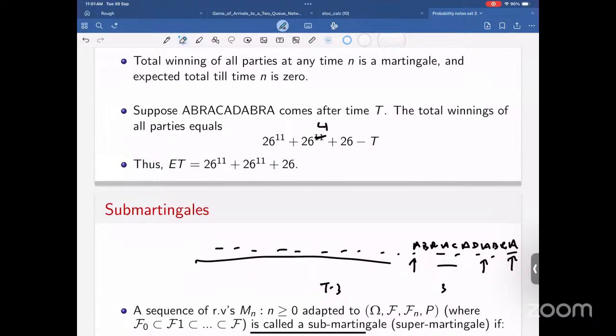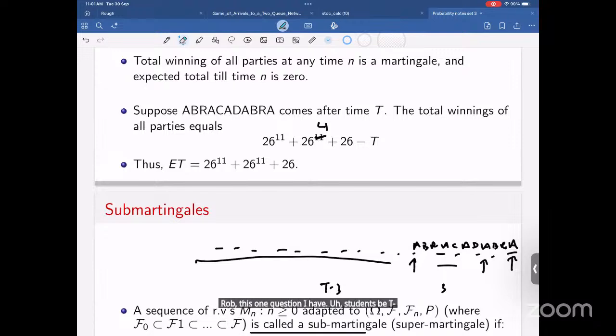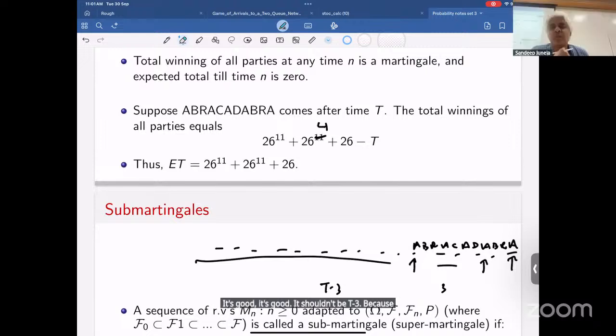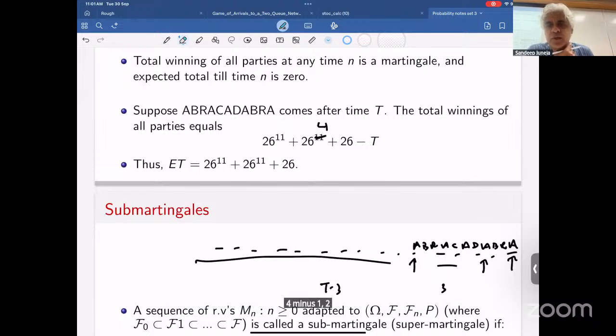Prof, just one question I have. Shouldn't this be T minus 3 also? It shouldn't be T minus 3 because other guys' winnings are 26 to power 11 minus 1, 26 to power 4 minus 1, 26 minus 1. Those minus 3 from there I've added to T minus 3.